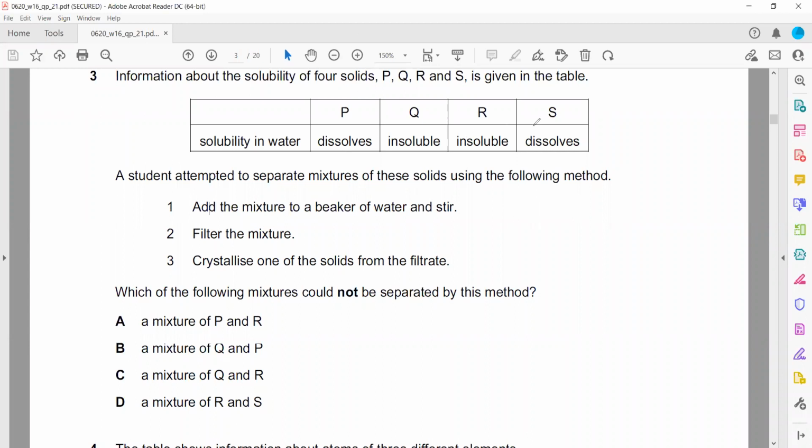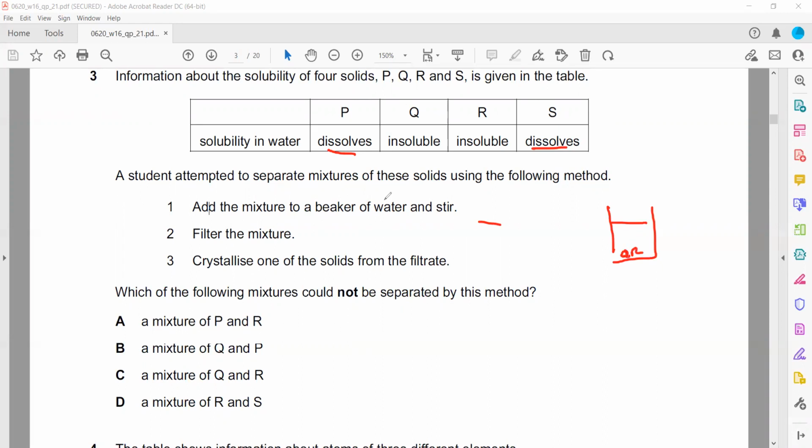He adds the mixture to a beaker of water and he stirs. So when he stirs, what will happen? P and S will dissolve, it will be a solution, and Q and R will be insoluble. Then he filters. So when he filters it off, Q and R will be left on the filter paper, and through the filtrate, P and S will pass through.